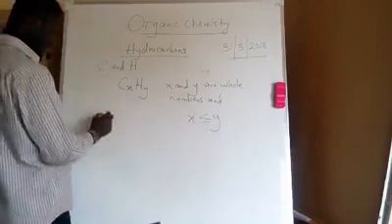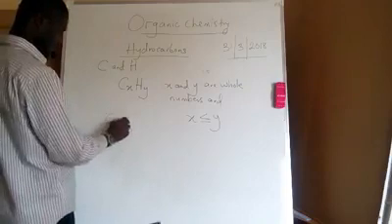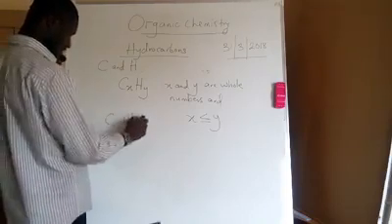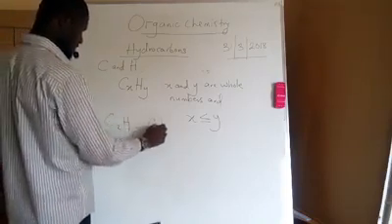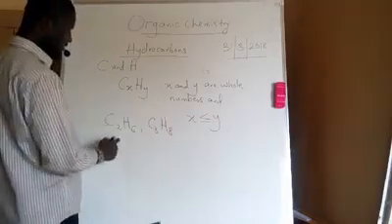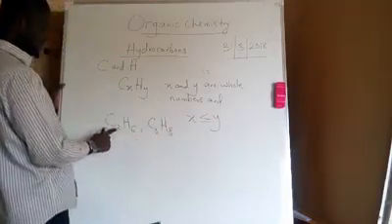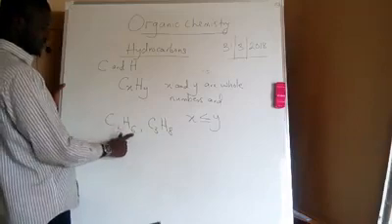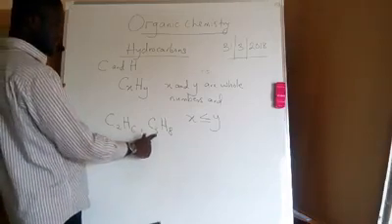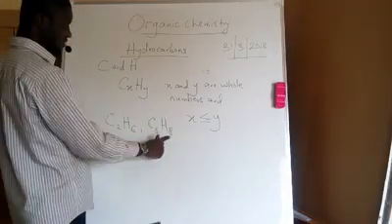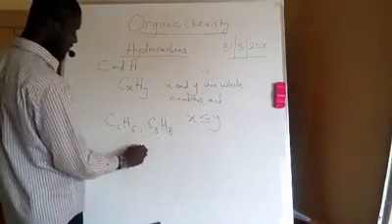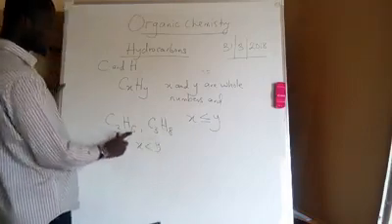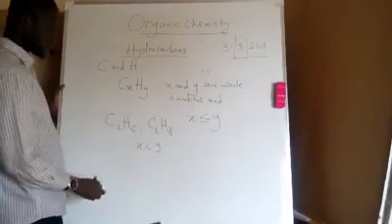For instance, if I have C2H6 or C3H8, in these two compounds my x is 2 and my y is 6 in the first, and my x is 3 and my y is 8 in the second. So if you observe, our x is less than our y. 2 is less than 6 and 3 is less than 8.